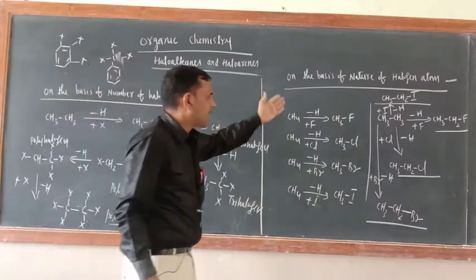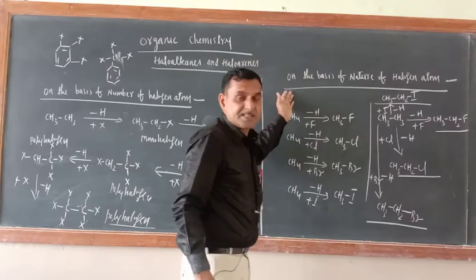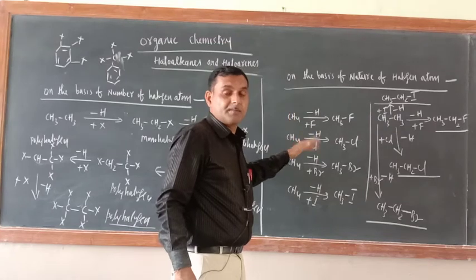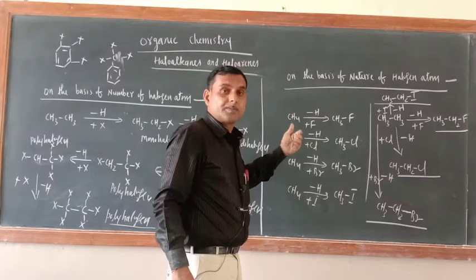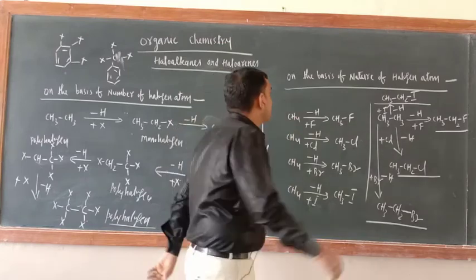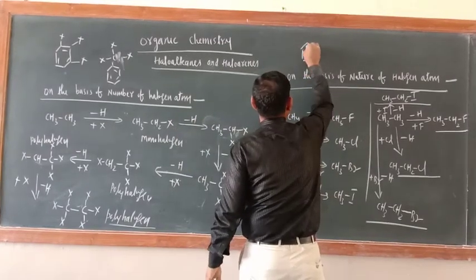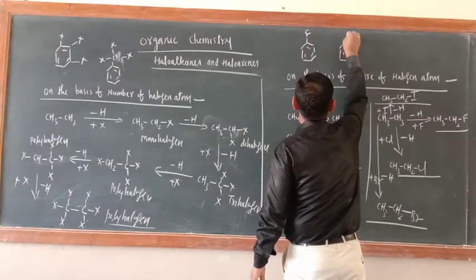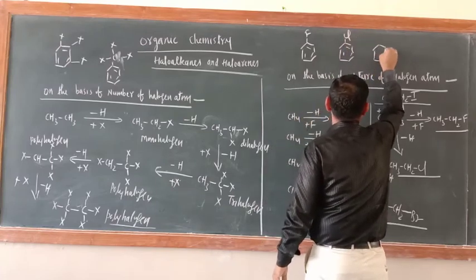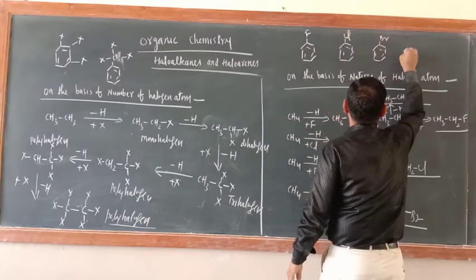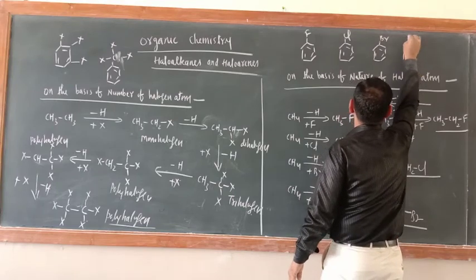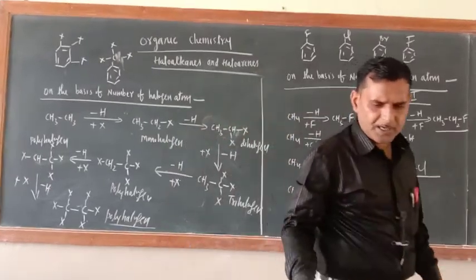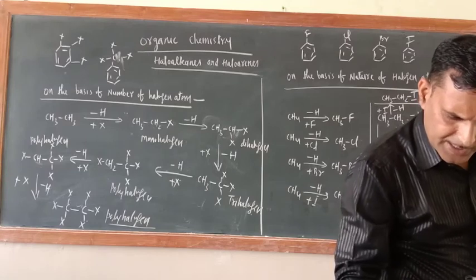In the same way, here also, on the basis of halogen atom attached with the benzene ring, we can say fluoro substituted, chloro substituted, bromo substituted and iodo substituted. Like just see, I am writing here, this is fluoro. What about this one? Benzene. This is fluoro. What about this one? This is bromo. What about this one? This is iodo substituted. Same way in the side chain also. So I hope that you understood, and there are some more classifications.